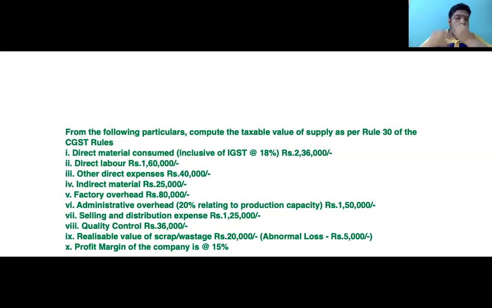You can call it whichever way. That's where Rule 30 ends. How to determine the cost of production? Earlier, we had a reference to a particular standard. Today, that reference to a particular standard, as I mentioned earlier, is lacking. So we have to arrive at it in a methodological way.